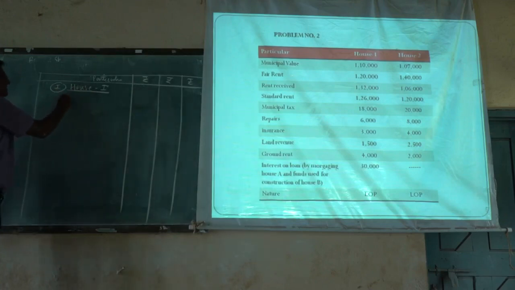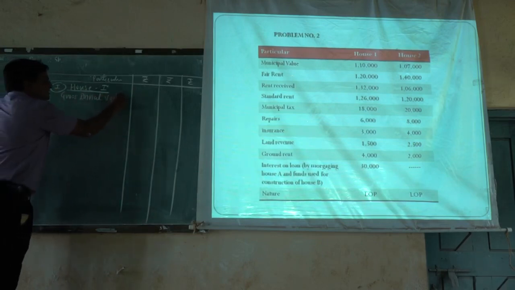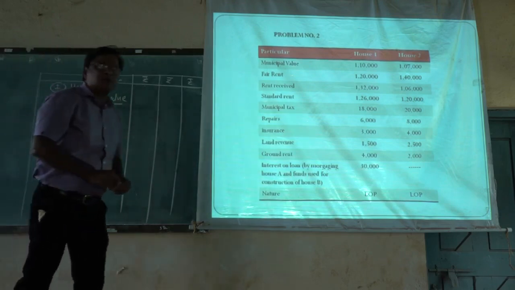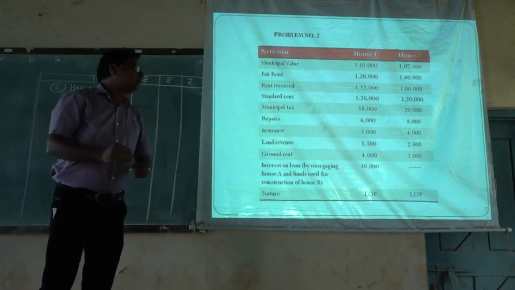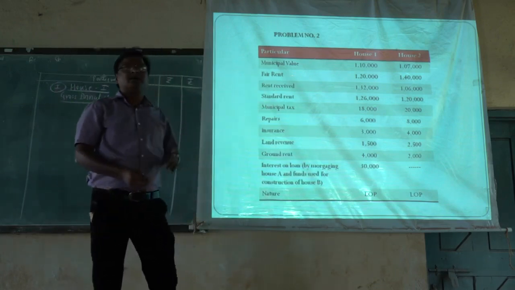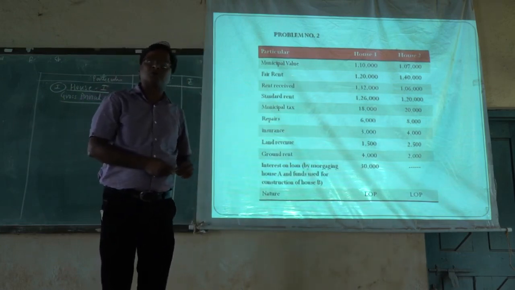For house 1, we have to calculate the gross annual value first. Before calculating it, we have to check whether the standard rent is given in the problem or not. In this problem, standard rent is given. In the earlier problem we solved, the standard rent was not given.